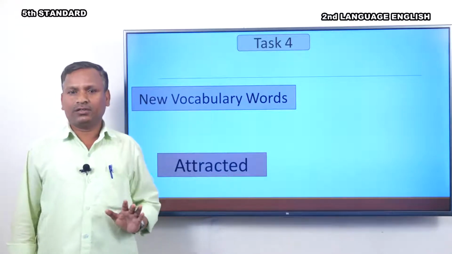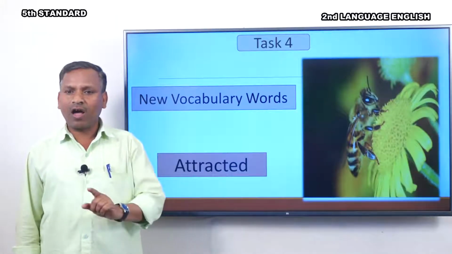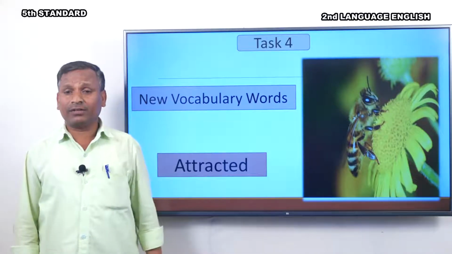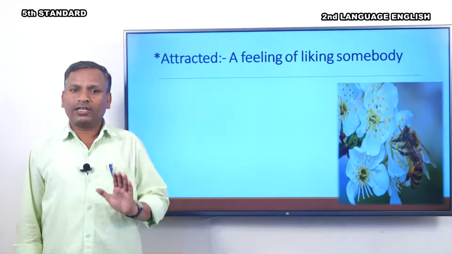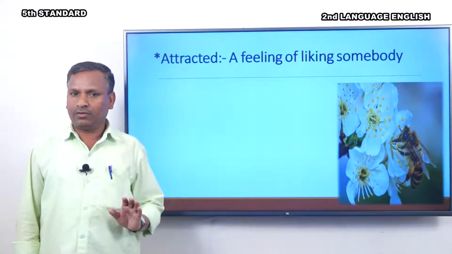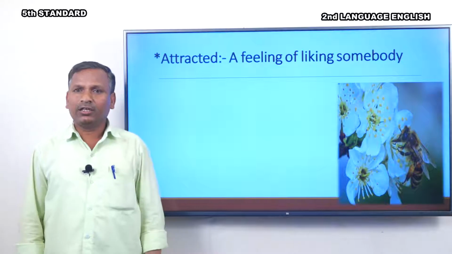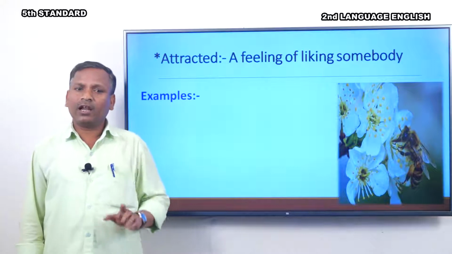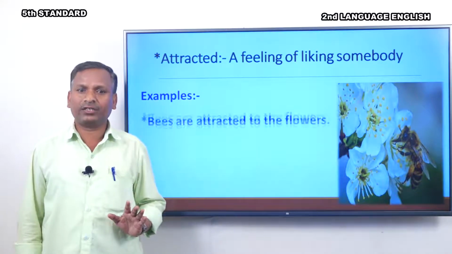A-T-T-R-A-C-T-E-D. Attracted. Look at this picture. What is that? That's a flower. Here is an insect. What is that? That's a bee. So let's know the meaning of this word. Attracted: a feeling of liking somebody. The bee is sitting on the flower. Here are some examples. Attracted is used in these sentences. Let's see the first one.